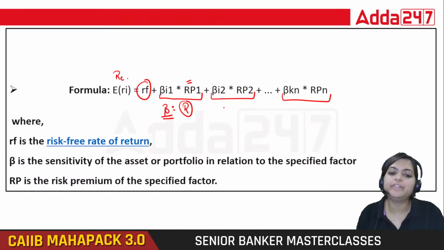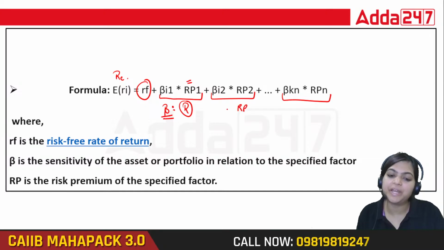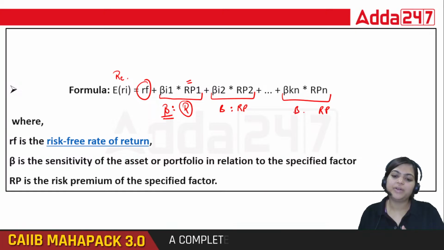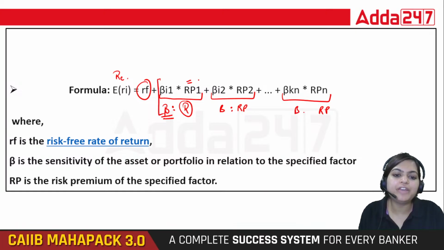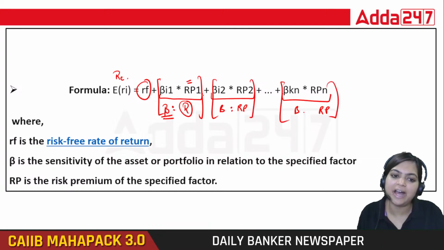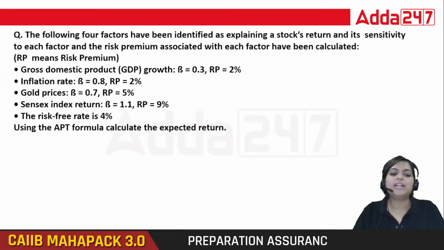So we will take the respective risk premium with beta, take every factor's multiplication in the bracket, and then add it. Very simple. Now let's solve one question.